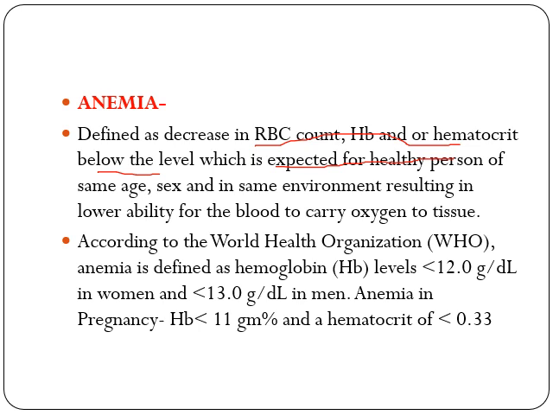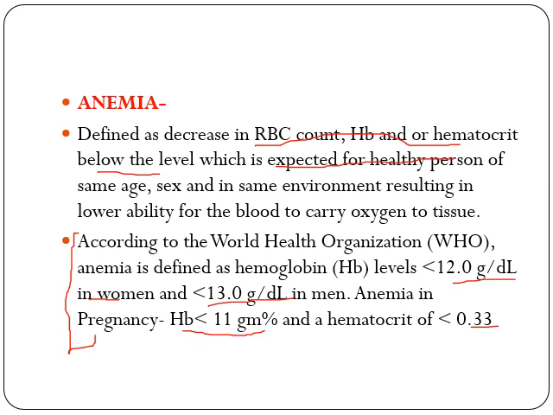Now according to the WHO, anemia is defined as hemoglobin levels less than 12 gram per deciliter in women and less than 13 gram per deciliter in men. In pregnancy, anemia is defined when hemoglobin is less than 11 gram% and a hematocrit value of less than 0.33. This definition is as per WHO. WHO has defined the anemia on the basis of the level of hemoglobin.